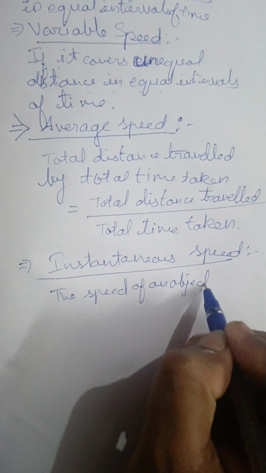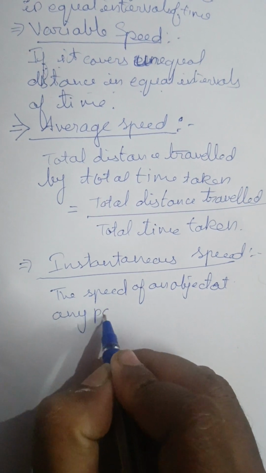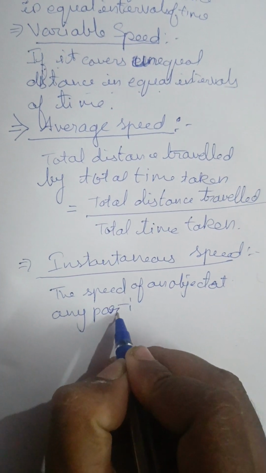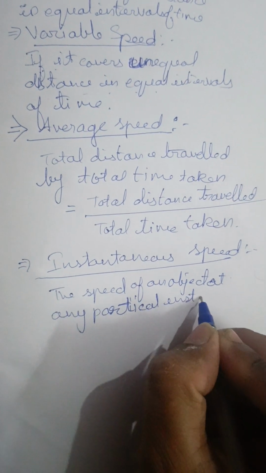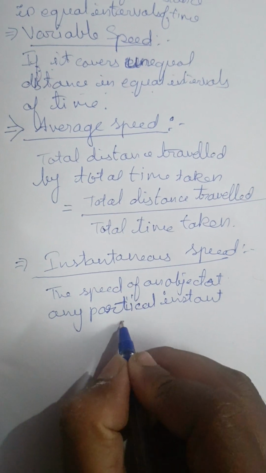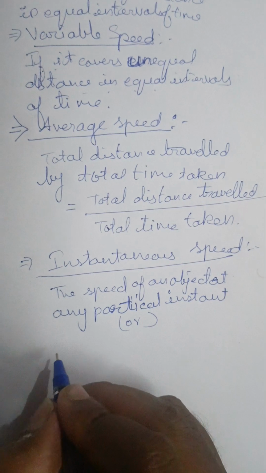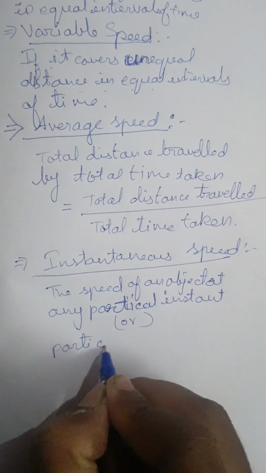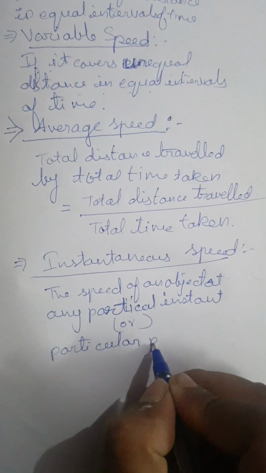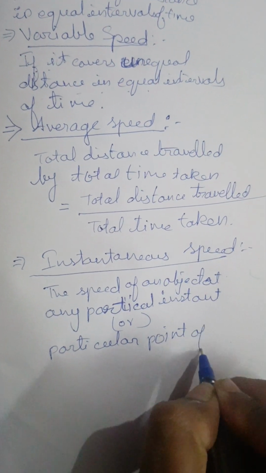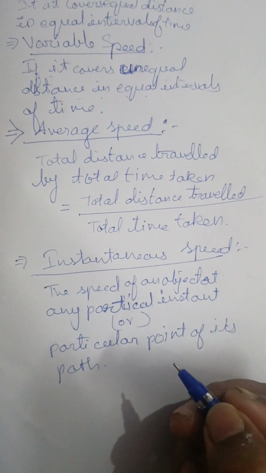The speed of an object at any particular instant of time is called instantaneous speed, or in other words, the speed at a particular point of its path is also called instantaneous speed.